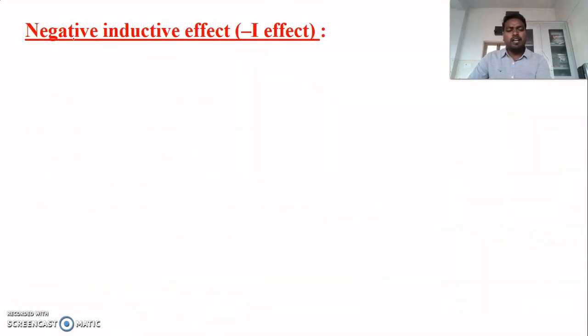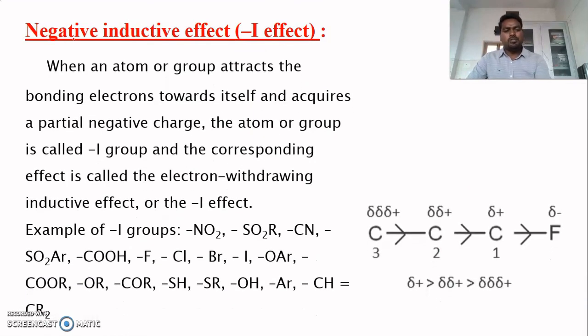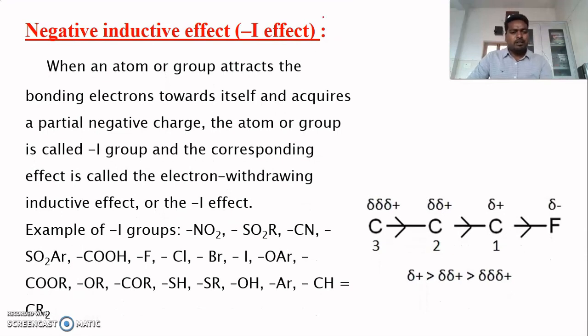Next is negative inductive effect. Just see this example in which this is a substituent group, for example an electron withdrawing group like fluorine. Due to high electronegativity, electron density is moved towards the substituent group, so it is going to attain negative charge. That's why it is called negative inductive effect.